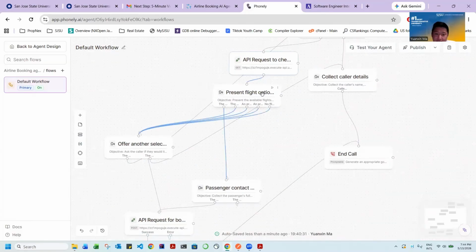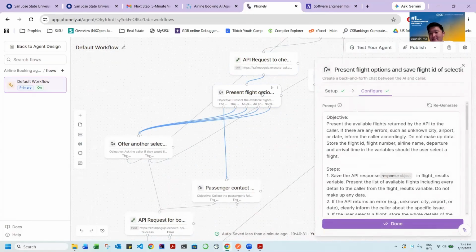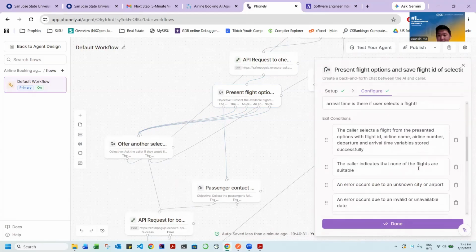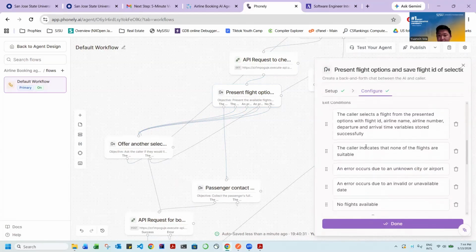After we get the flights, we present the flight options. The most important thing is that if the user selects a flight, we have to save the flight ID, so that in the future process when we have to book, we use the flight ID.